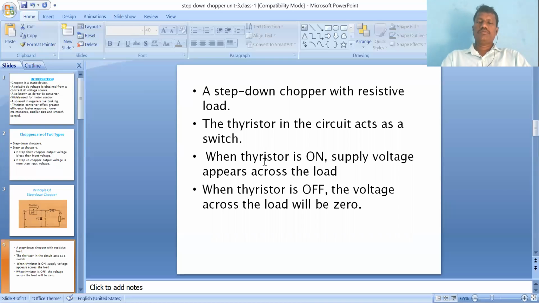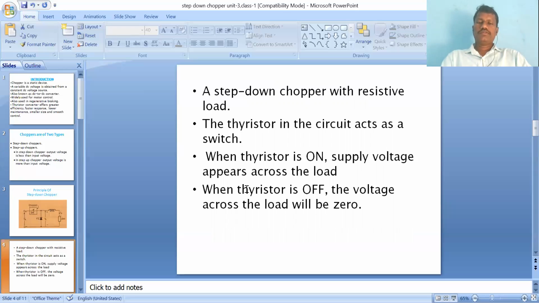So the commutation circuit is connected.